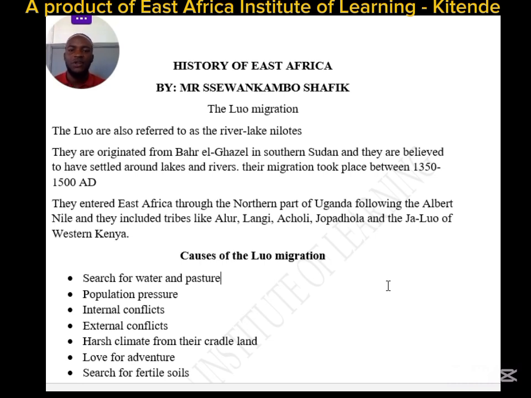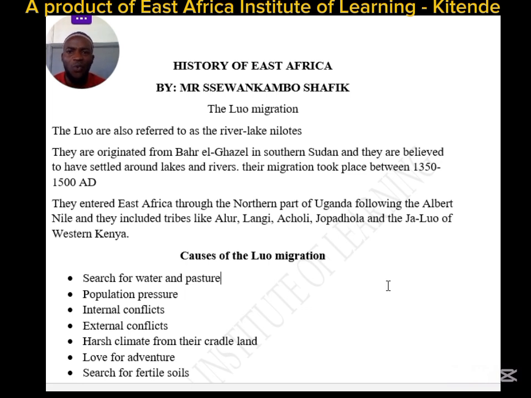So the Luo migration began in South Sudan, and they moved into East Africa, but they are believed to have migrated from a place called Bahr el Ghazal, between the period of 1350 to 1500 AD. So this is the group of people we are going to look at.